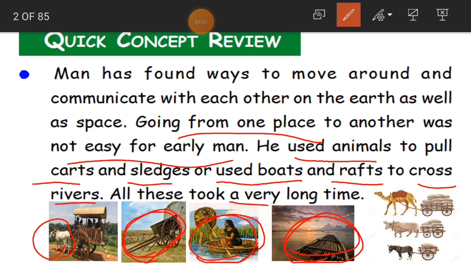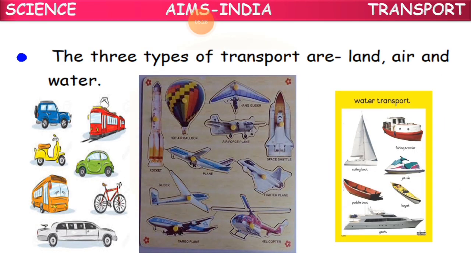And all these took a very long time. As I said, he was not having any technology, so he had to think and make all this on his own with his own hands. For inventing all these, it was not easy for him, and he didn't make all these things in a very short period. It took a very long time. See here, even animals, how they used to pull the carts. You can see a donkey here, a bullock here, a camel here. This is how the early man used his transports.